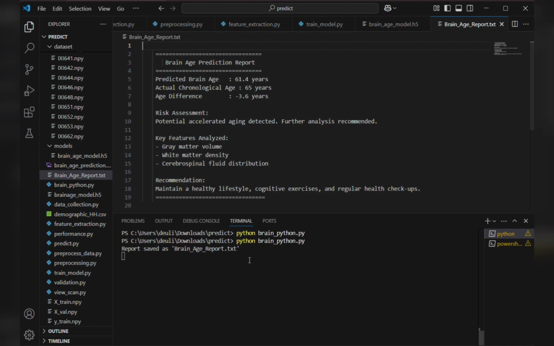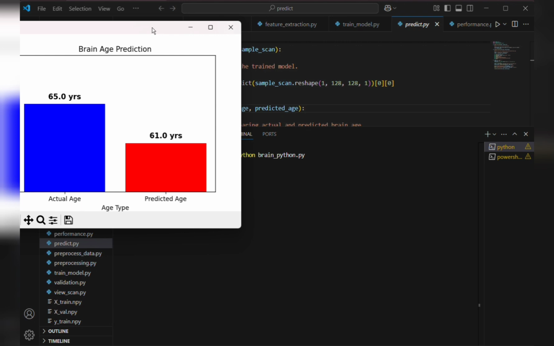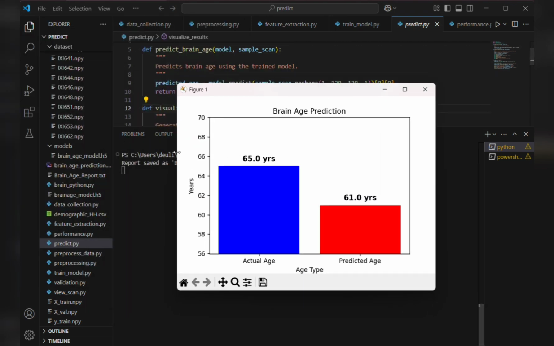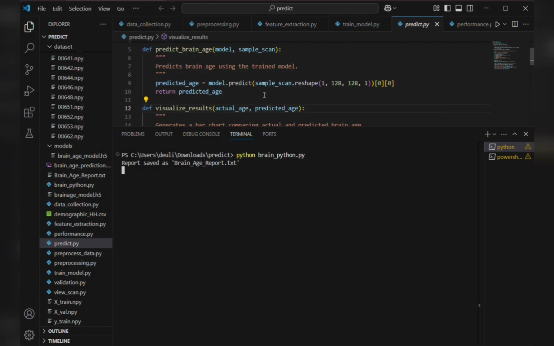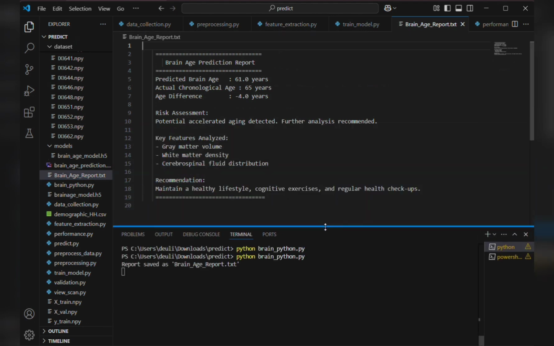For example, if someone is 50 years old but their brain appears to be 60, this could be a sign of early cognitive aging. Conversely, if their brain appears younger than their age, it might indicate strong brain health. We also plotted predicted versus actual age and observed a clear correlation, indicating the model has learned meaningful features.